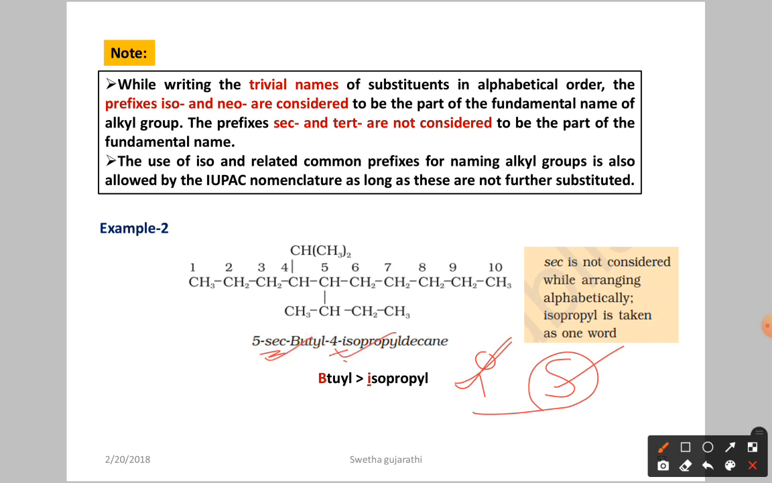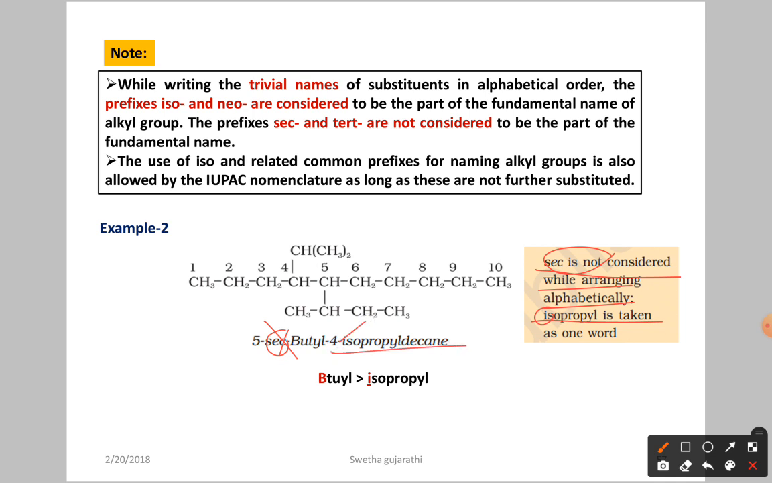But here secondary is not counted in the alphabetical order, so we take the word butyl. As you know, B comes first, and after that I. So we write 5-secondary butyl first, then 4-isopropyl decane. So secondary is not considered while arranging the alphabetical order. In isopropyl we took the letter I. Secondary and tertiary should not be considered, but the prefixes iso and neo have to be considered. For organic nomenclature you have to remember more points, and if you practice, you will get thoroughness.